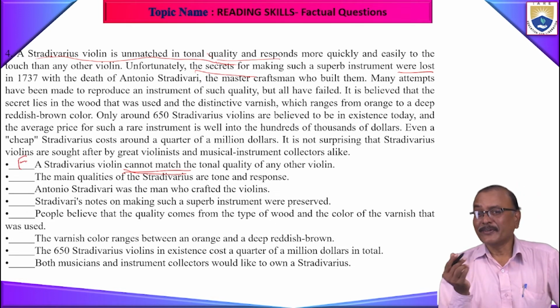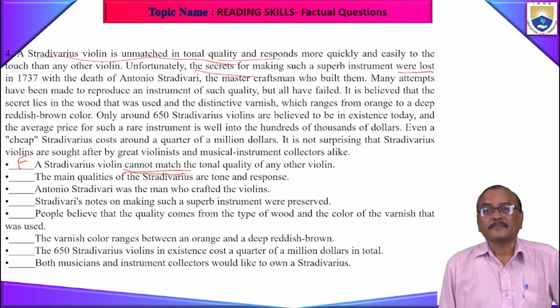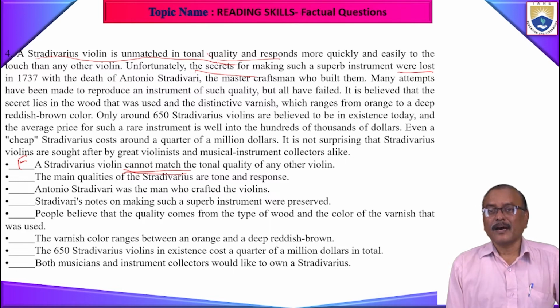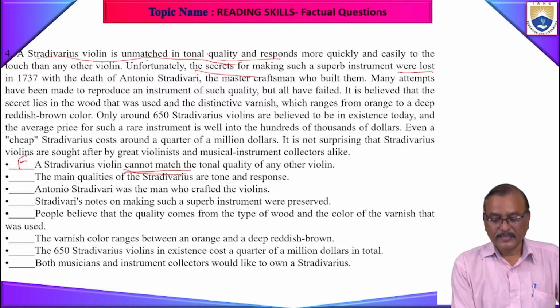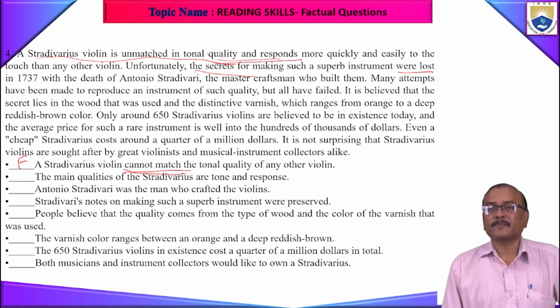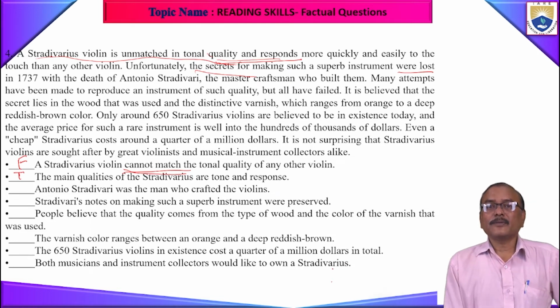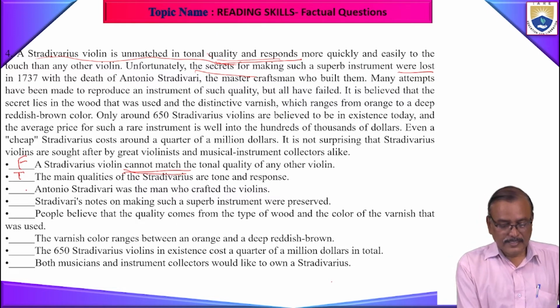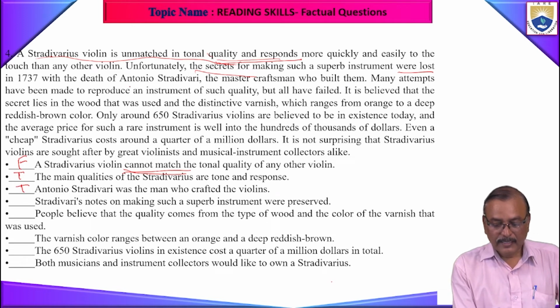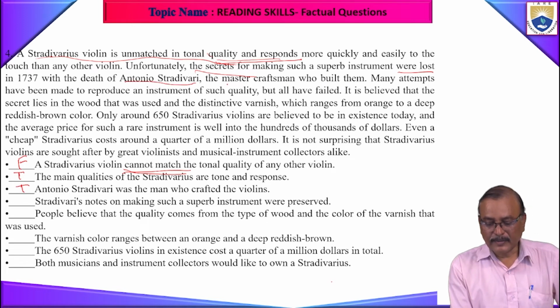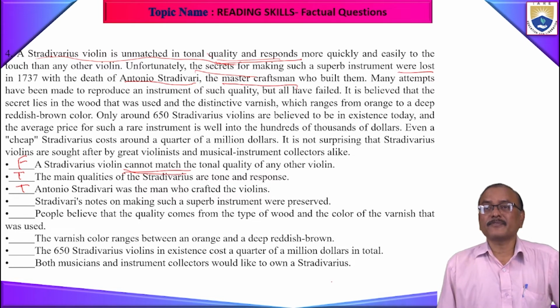See here, if you don't concentrate on these small changes, definitely we go wrong. Next, the main qualities of the Stradivarius are tone and response. Yes, they are unmatched in tonal quality and response. So it is true. Antonio Stradivari was the man who crafted the violins. Yeah, this is also true because here Antonio Stradivari, the master craftsman, he is the master craftsman who built them.